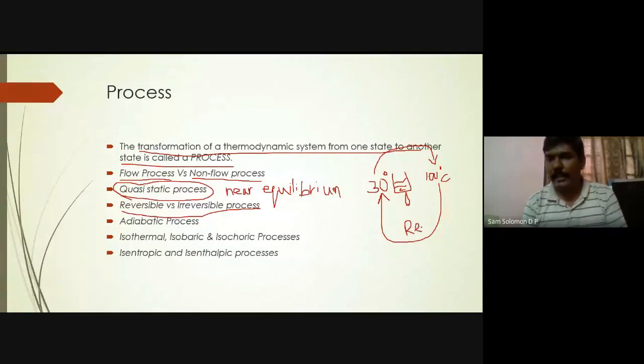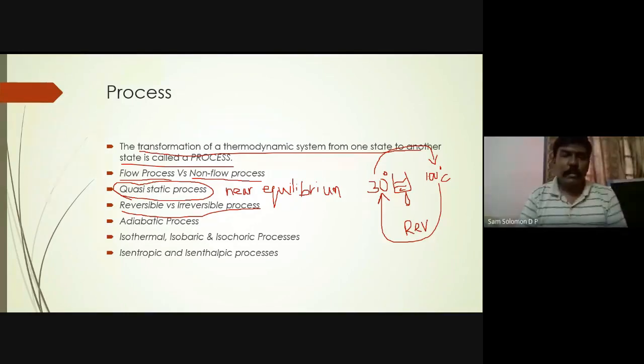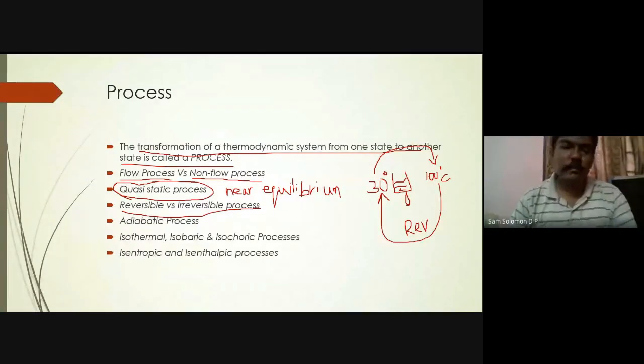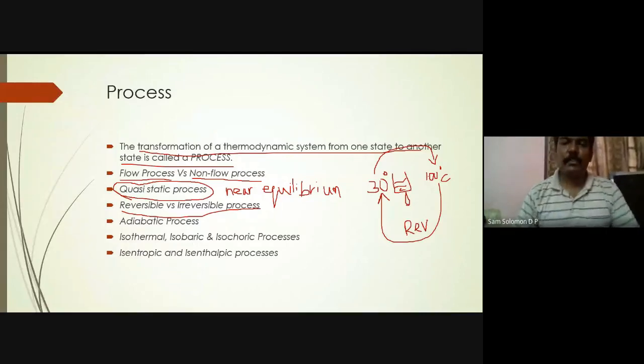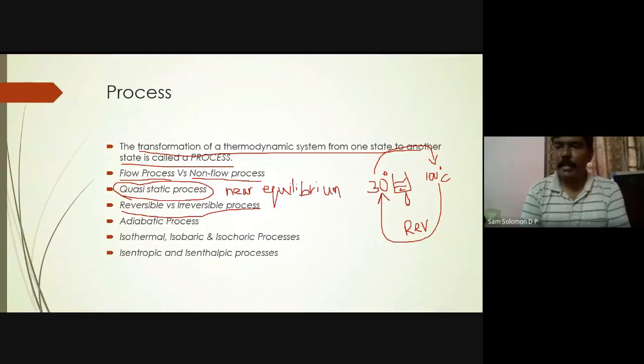Can any one of you tell me whether it is correct or wrong? Is this a reversible process? Kaushik, maybe Kaushik can answer. Yes, sir. But while heating, there will be a change in the quantity. Will that affect it? No, I have just raised the temperature from 30 to 100. I have not allowed the water to become steam. Then we can say that it is said to be a reversible process, sir. Yes, logically, it is a reversible process. That is what everyone of us will think. Okay, thank you, Kaushik.